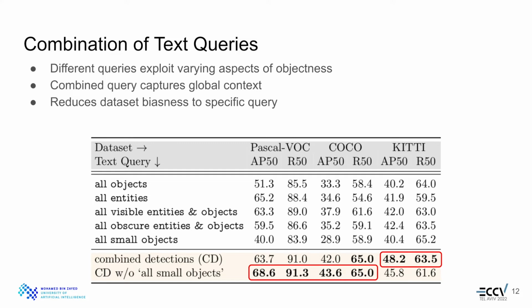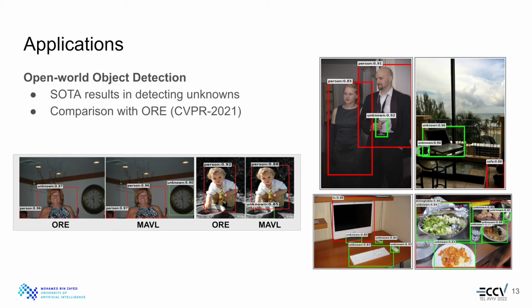Here we present the class-agnostic object detection performance to various intuitive text queries and the effect of combining them, which helps in capturing the global context and reduces the dataset bias to any specific query. We now present some interesting applications of class-agnostic object detection using intuitive text queries.